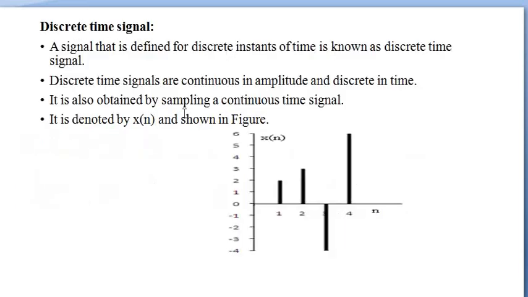Example is sine wave. A discrete time signal is defined for discrete instants of time, and it is continuous in amplitude and discrete in time. It is obtained by sampling a continuous time signal, and it is denoted by x(n). The discrete time signal graphical representation is shown in the figure. Here the signal x(n) is defined only at discrete instants of time.